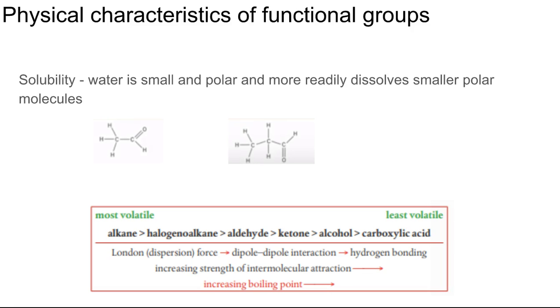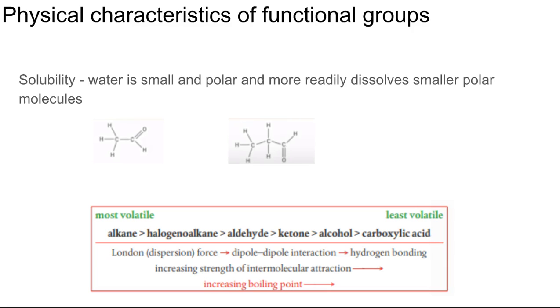Physical characteristics. Remember when we're talking about solubility, water is small and polar, and so it will readily dissolve smaller polar things. If we look at these two compounds, they are both polar because they have that C double bond O, and so there's an uneven sharing of electrons, which leads one side to be slightly positive and one side to be slightly negative. However, the compound on the right has greater mass, so it's bigger, and therefore the one on the left would be more soluble than the one on the right because it is smaller and dissolves in water more readily.